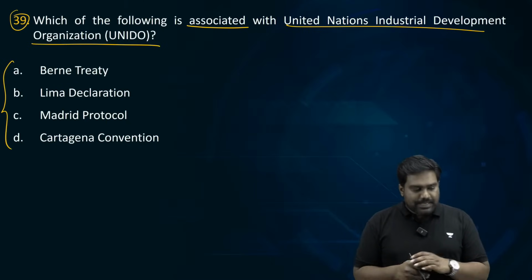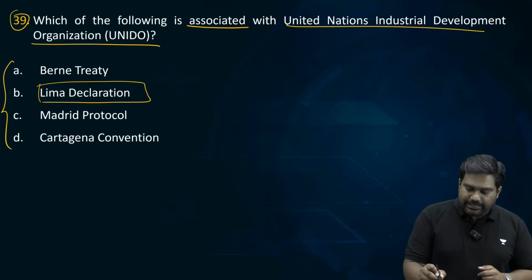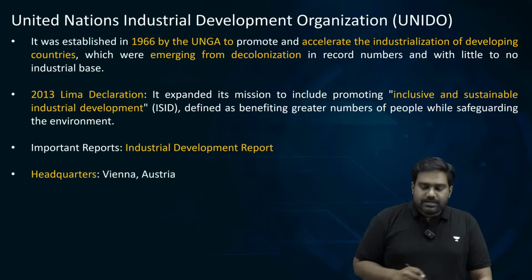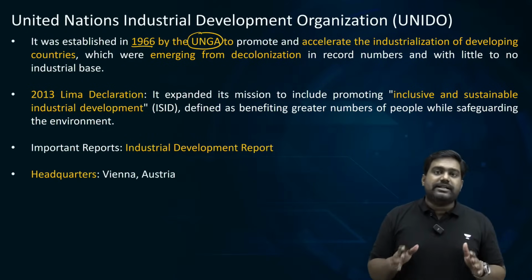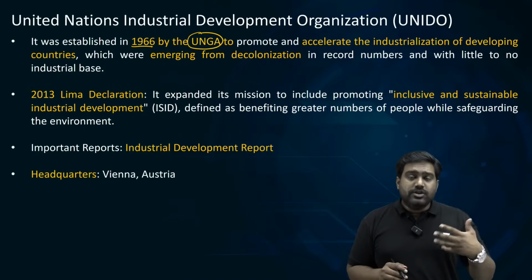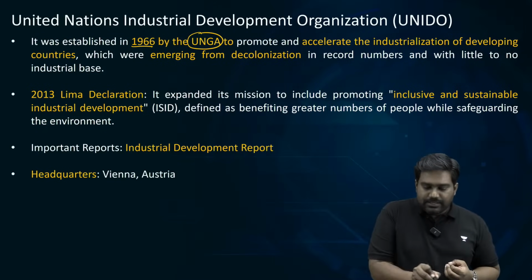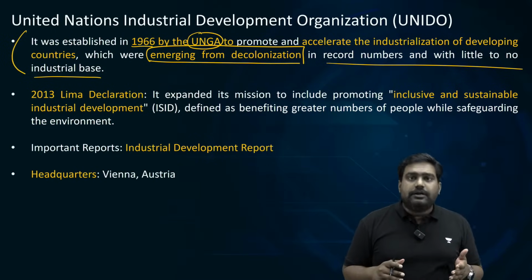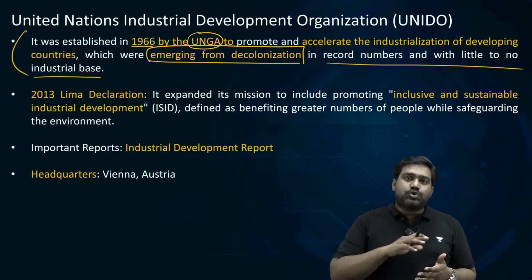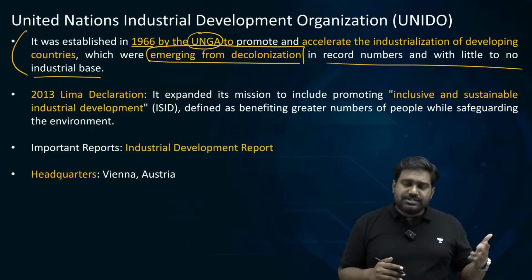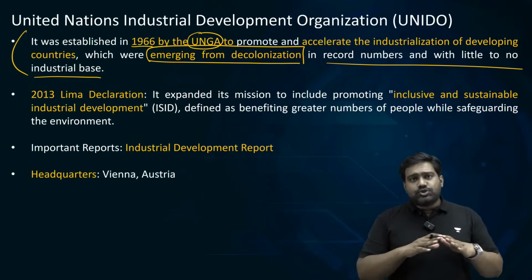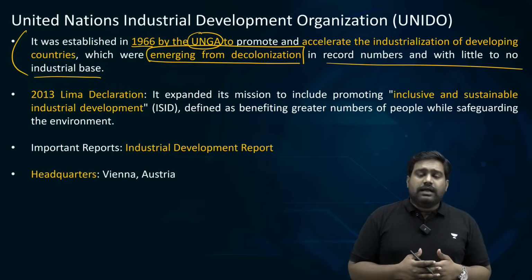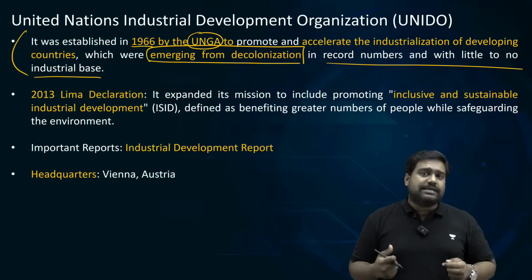58%, 60% are saying B. Very good. Lima Declaration is correct. So what is UNIDO? It is a specialized agency set up in 1966 by the General Assembly to promote industrial development, especially in the newly born countries, the newly independent nations that had gone through decolonization. In many Asian, African and Latin American countries, the industrial base had been destroyed by the colonial powers. Britain, France and other European colonial powers, they destroyed the native industries, the handicraft industry, they destroyed agriculture as well, and they eroded the scientific base and the industrial base that existed.